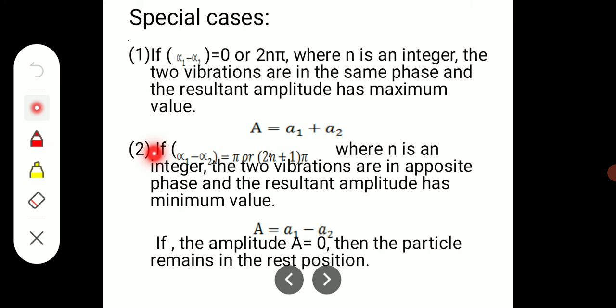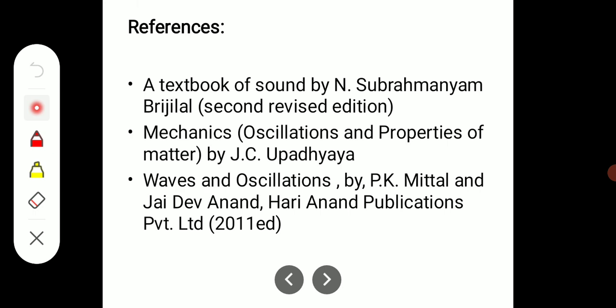If alpha 1 minus alpha 2 is equal to pi or 2n plus 1 times pi, where n is an integer, the two vibrations are in opposite phase. So in opposite phase, the resultant amplitude is a minimum, and the minimum value is a1 minus a2. If the amplitude a is equal to 0, then the particle remains in the rest position. So these are the two special cases for the equation.